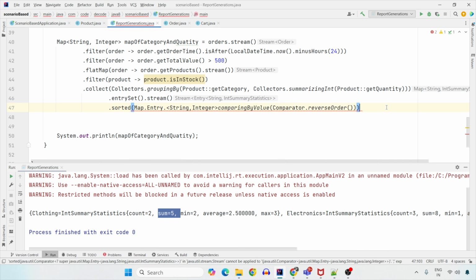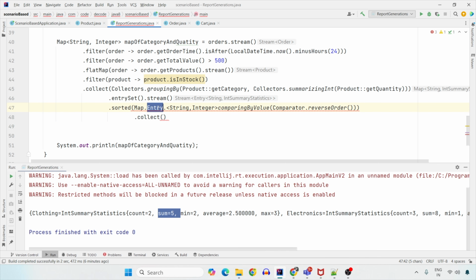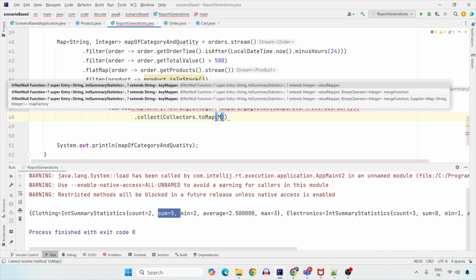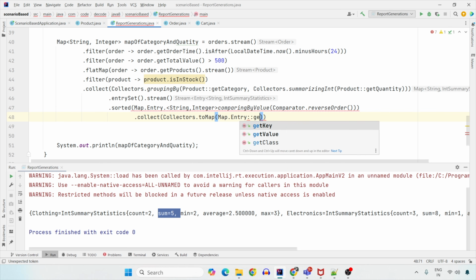And now I have to collect this in a map. Right now we have just the entry object. I don't have a map object. Why don't I have a map object? Because I'm working on the entry set, not on the key set, not on the map. So now again I have to collect this entry set and create a map. Collectors.toMap. That is what we want, right? Where the key will be map.entry.getKey. Value will be map.entry.getValue.